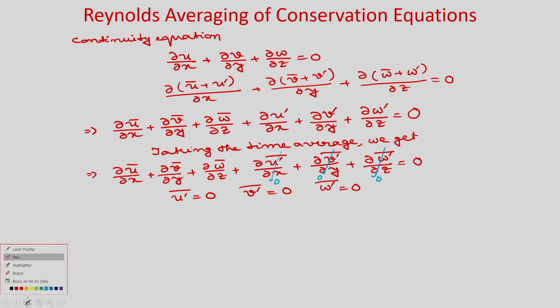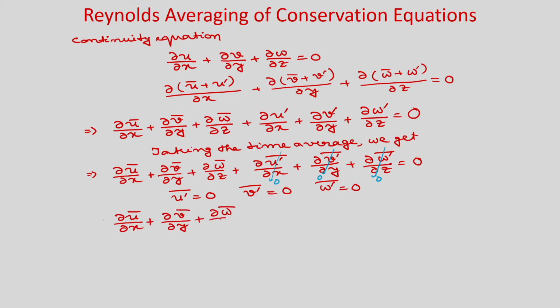So, you can have ∂ū/∂x + ∂v̄/∂y + ∂w̄/∂z = 0. So, you can see the time average velocities satisfy the continuity equation. Okay. So, this is the continuity equation you need to solve when you are using Reynolds averaged Navier-Stokes equations.